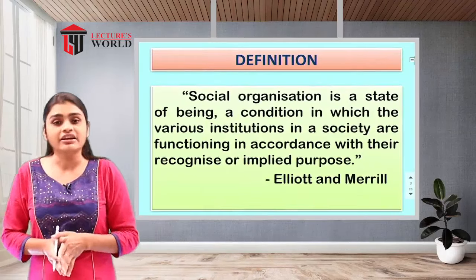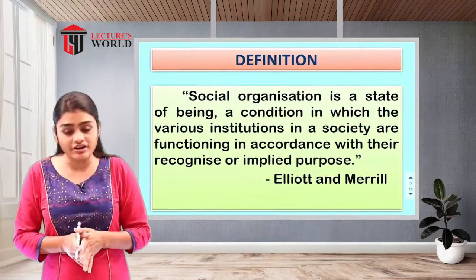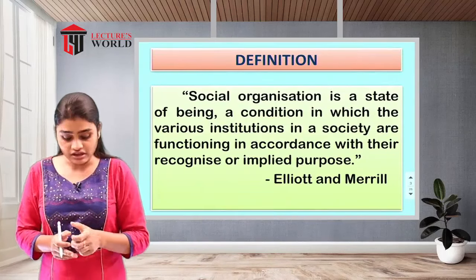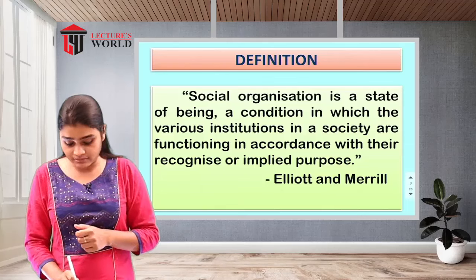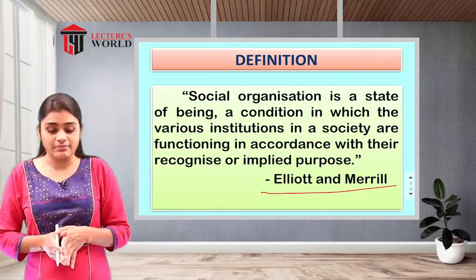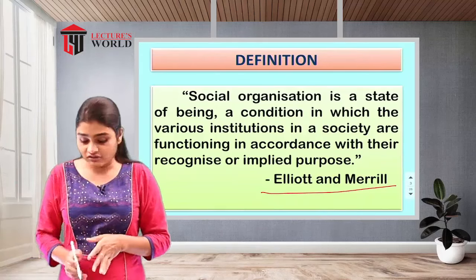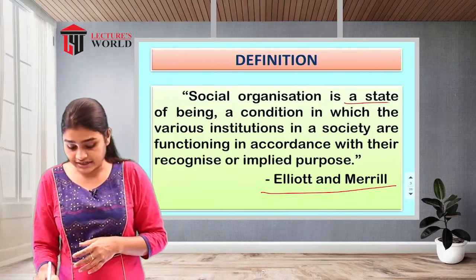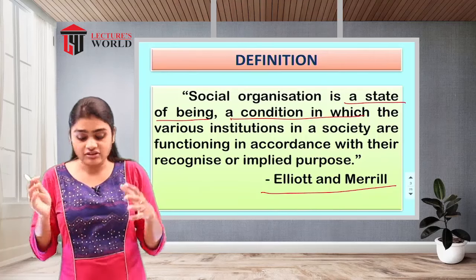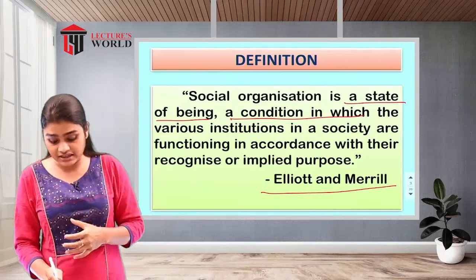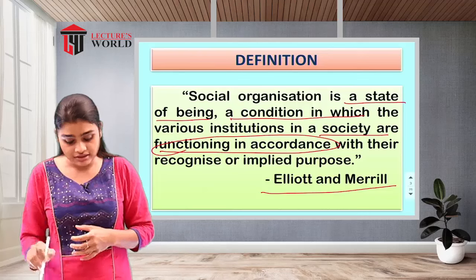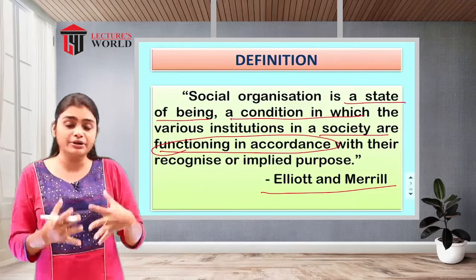Here we have taken three definitions given by different sociologists. The first definition is given by Elliot and Merrill. According to Elliot and Merrill, social organization is a state of being, a condition in which the various institutions in a society are functioning in accordance with the recognized or implied purposes.